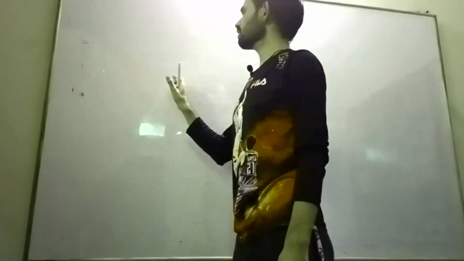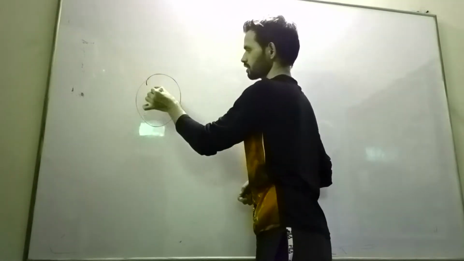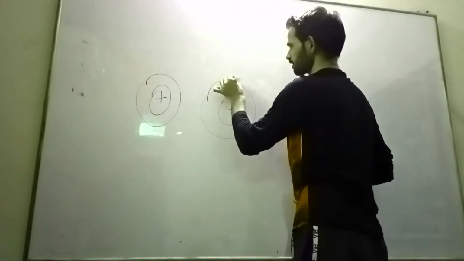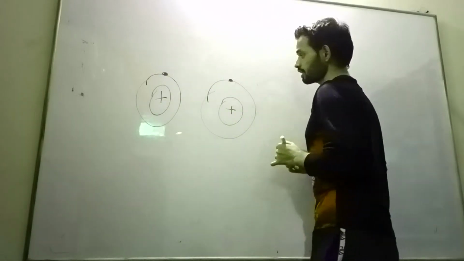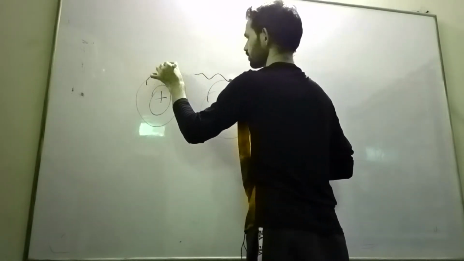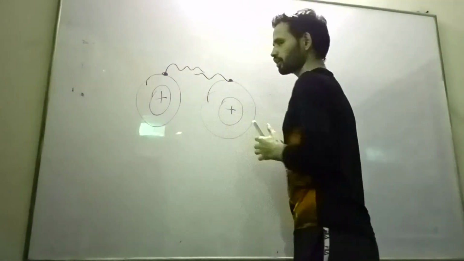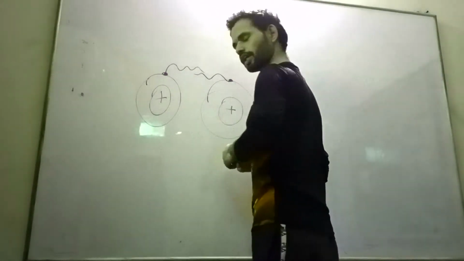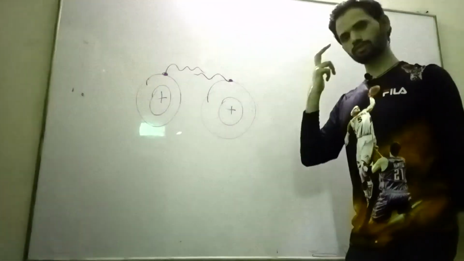Actually, it will tell what happens when the atoms come very close to each other. These are two atoms, and when they come very close to each other, these are the outermost shell electrons. These electrons have wave functions, both have wave functions. These wave functions will overlap with each other. The wave function is given by the scientist Schrödinger.